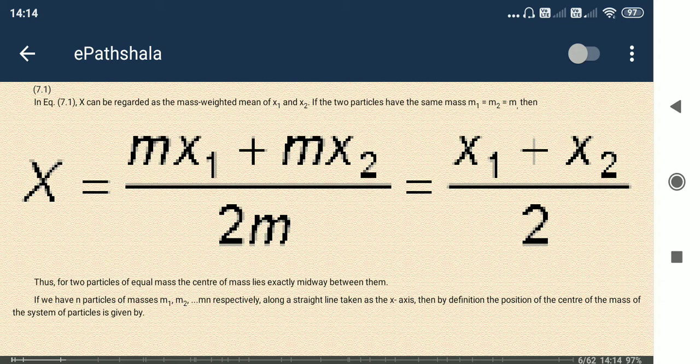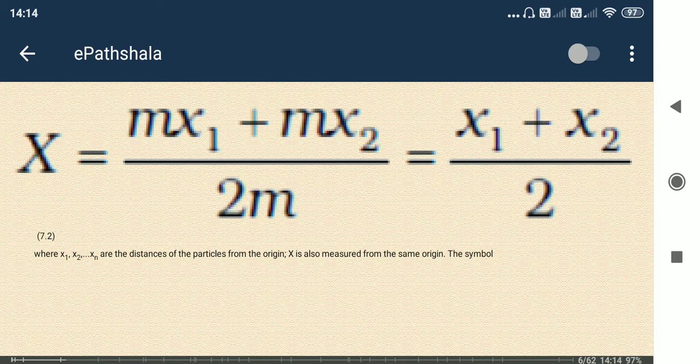If both masses are equal, m1 = m2 = m, we suppose the mass is m. Now we get capital X = (x1 + x2)/2. That means the first mass location and the second mass location divided by 2, the average distance is achieved. So that is the center of mass.